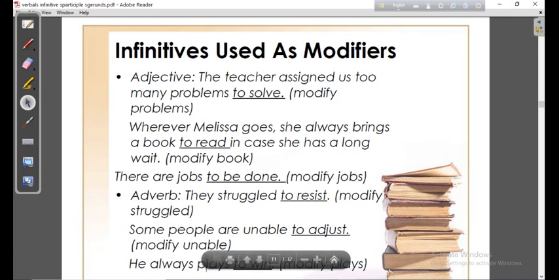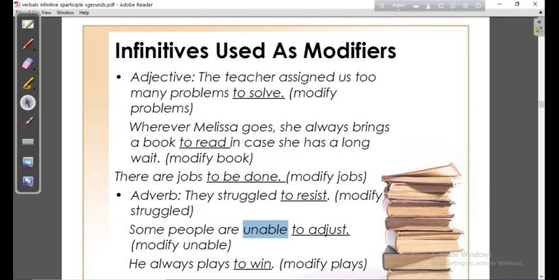Some people are unable to adjust. Okay, dear students, it's "adjust", not "adjective". Some people are unable to adjust. Here the infinitive "to adjust" has modified the word "unable", and "unable" is the adjective. And I know an adverb can modify adjectives too.